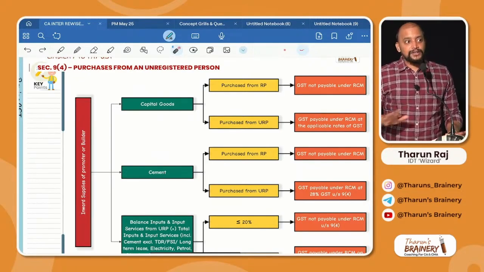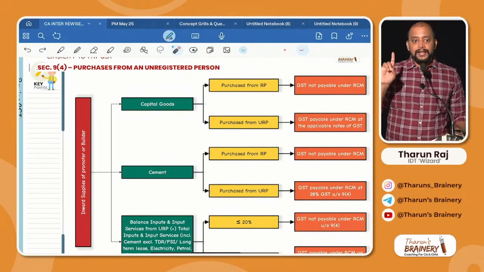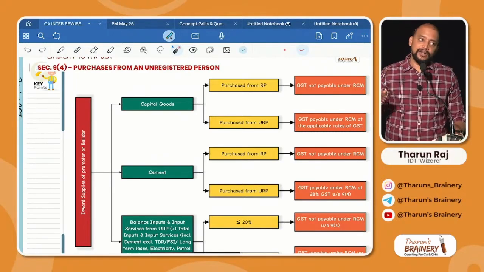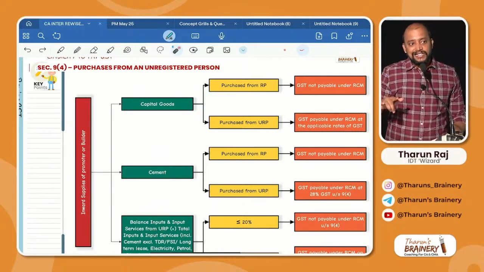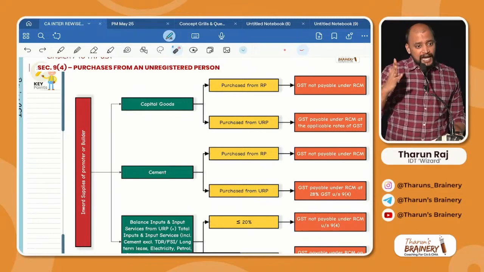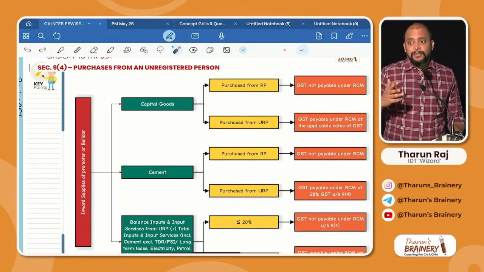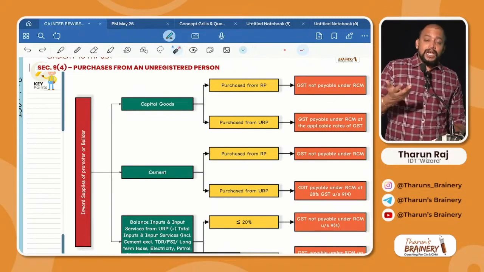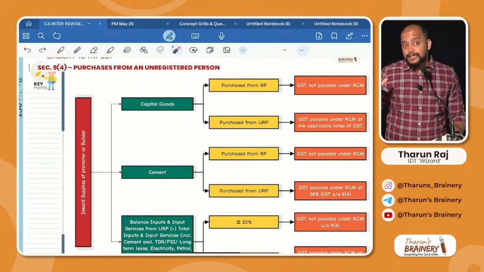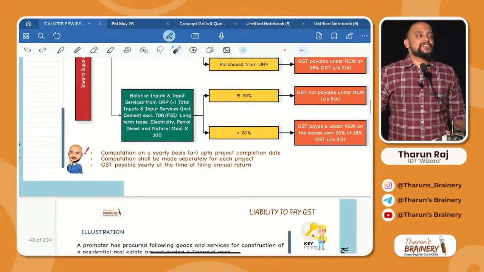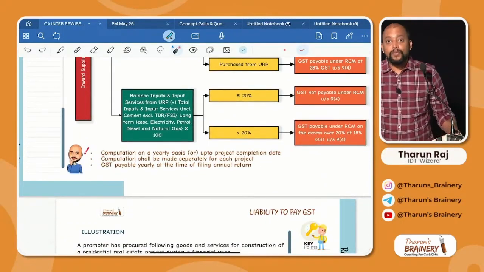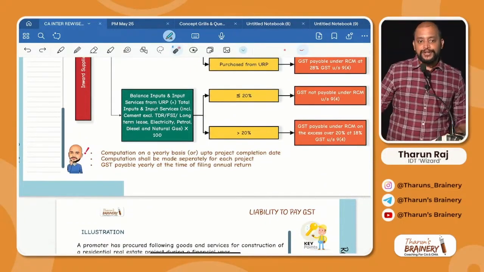Is it clear? So come on, step 1. Capital goods. Purchase from a registered person: ignore. Purchase from an unregistered person: pay GST under RCM at the rate applicable to capital goods. Cement. Purchase from a registered person: ignore. Purchase from an unregistered person: you need to pay GST under RCM at 28%. Next one. Balance purchases from an unregistered person. What balance? Inputs and input services.